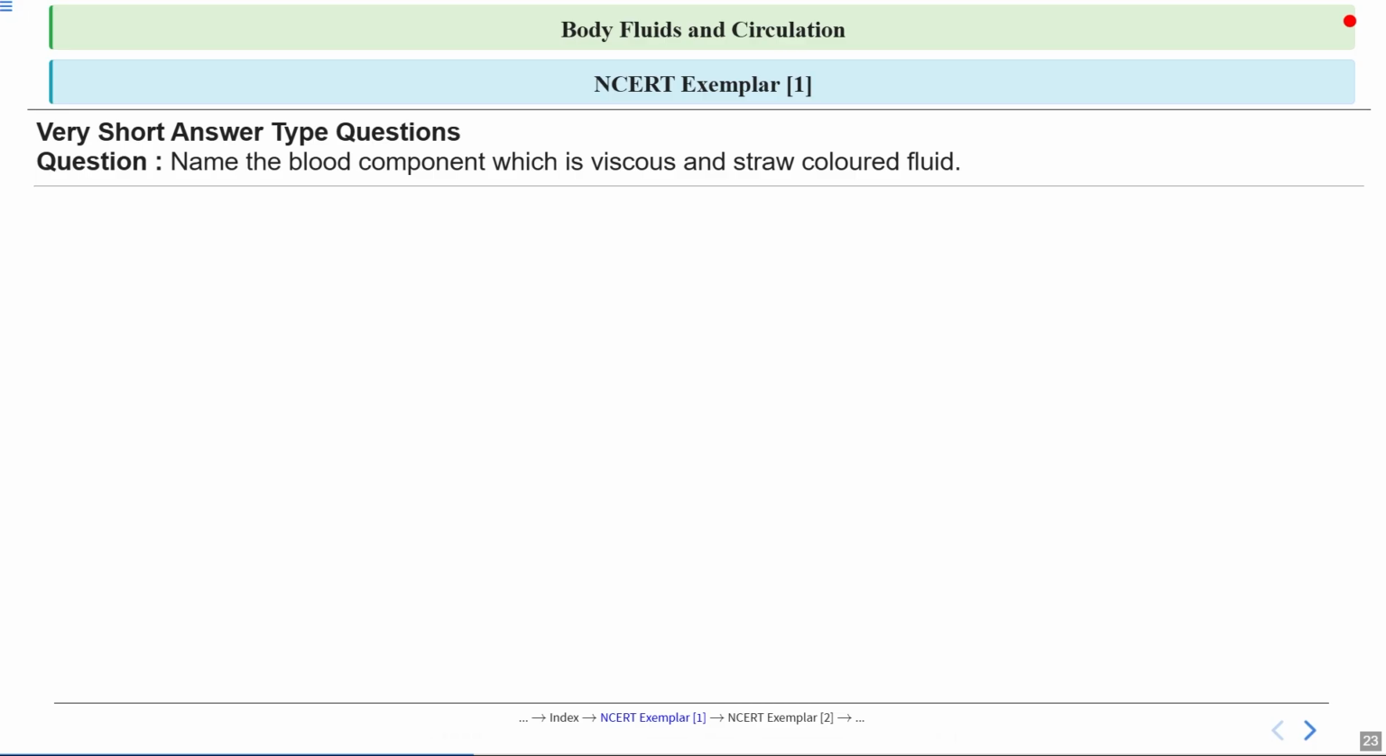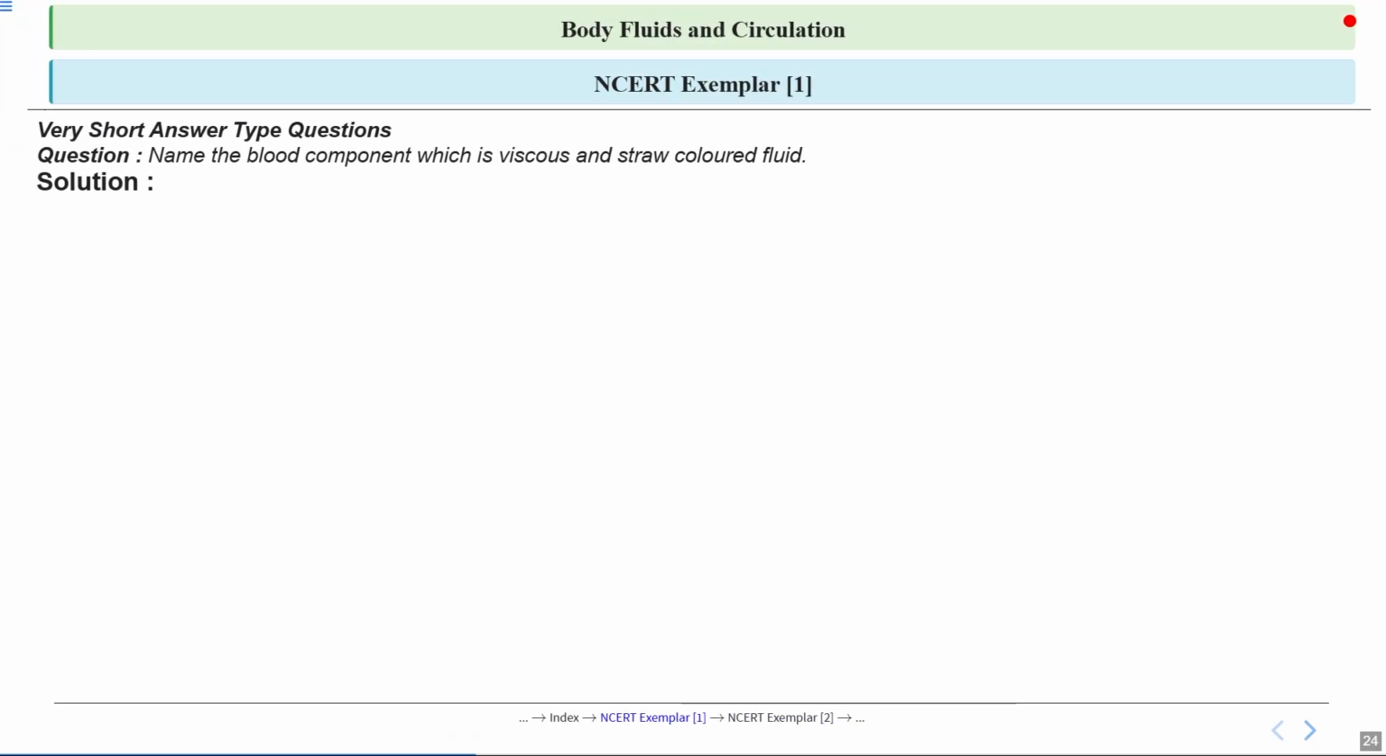So you can think of plasma as the river that carries RBCs, nutrients, hormones, waste products throughout the body, just like water in a river carries boats and cargoes. So plasma makes up around 55% of our blood and is essential for transporting many important substances. So let's see the answer in detail.